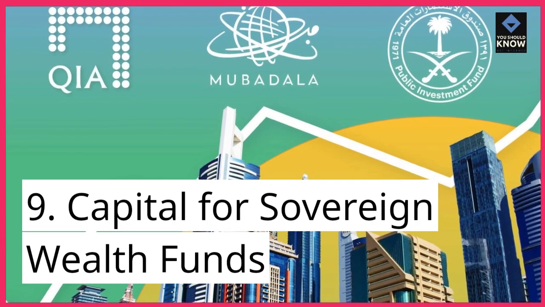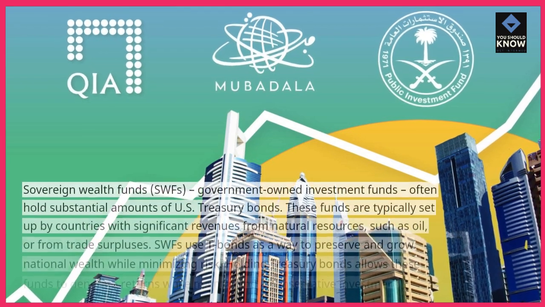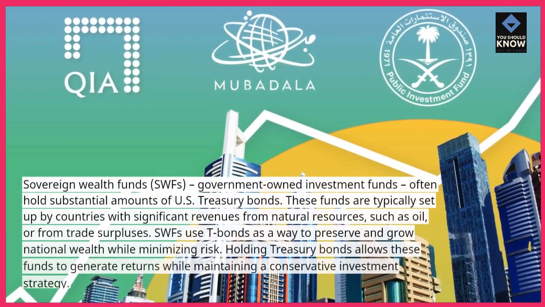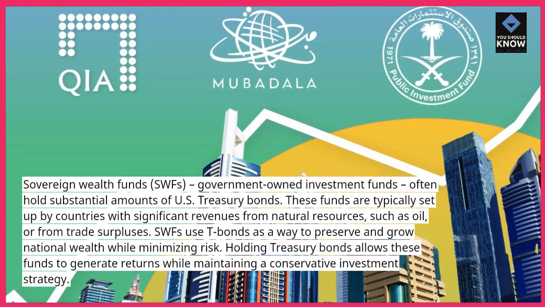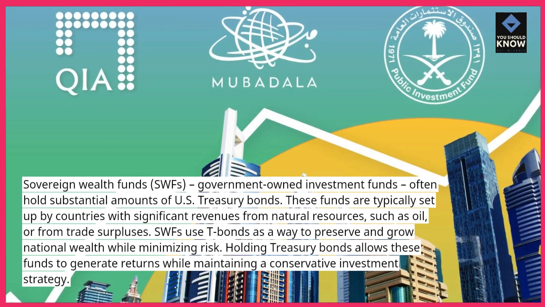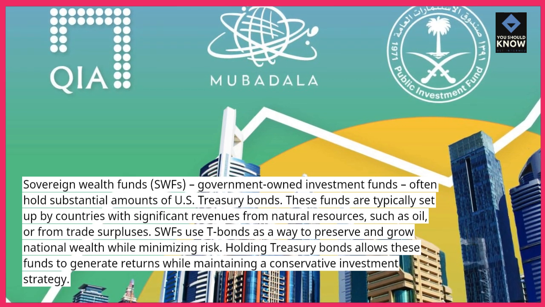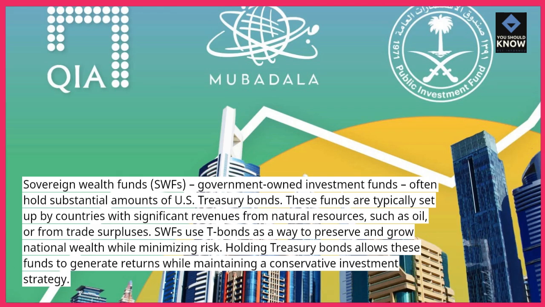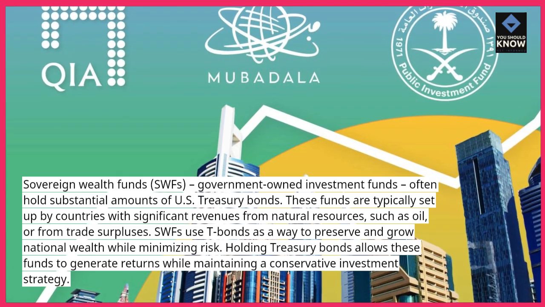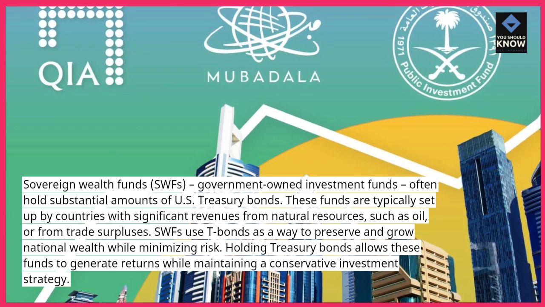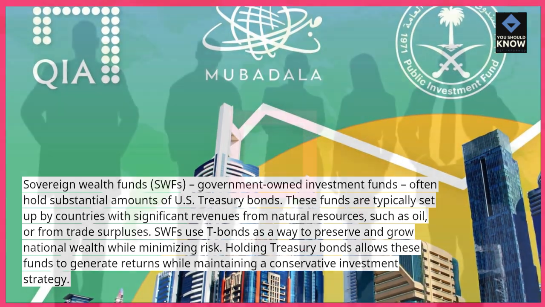9. Capital for sovereign wealth funds. Sovereign wealth funds, SWFs, government-owned investment funds, often hold substantial amounts of U.S. Treasury bonds. These funds are typically set up by countries with significant revenues from natural resources, such as oil, or from trade surpluses. SWFs use T-bonds as a way to preserve and grow national wealth while minimizing risk. Holding Treasury bonds allows these funds to generate returns while maintaining a conservative investment strategy.